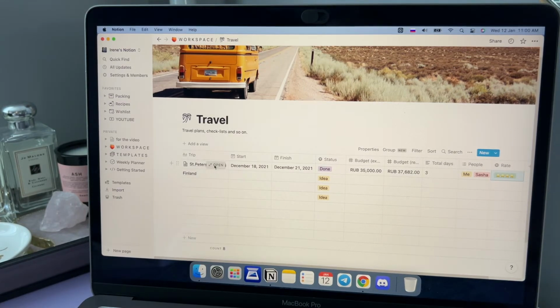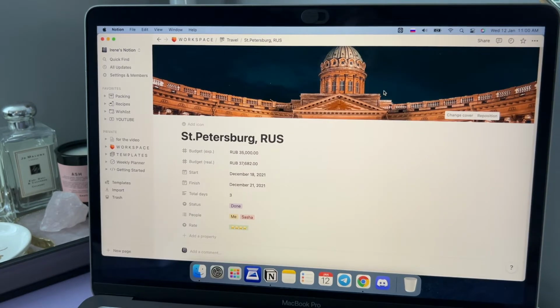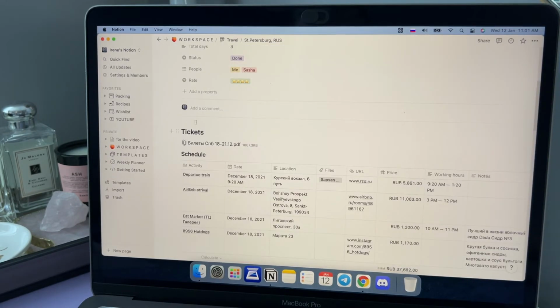We can go deeper in the St. Petersburg trip and open it as a page. There you can see the cover with an image of St. Petersburg. There you can see the tickets and the real documents we used to travel with, and then you can see the schedule, and of course this is a table with some plans for this trip.